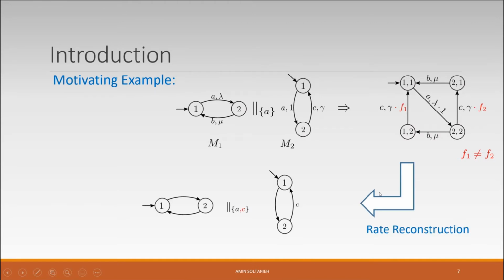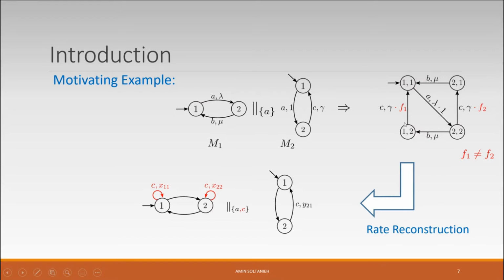But we can provide an alternative solution to reconstruct the rates. Assume that action C is added to the synchronizing set. In this case, the C transition in M2 must synchronize with something in M1. In order to realize these C transitions in the combined model, I need to add two self loops in states of M1.